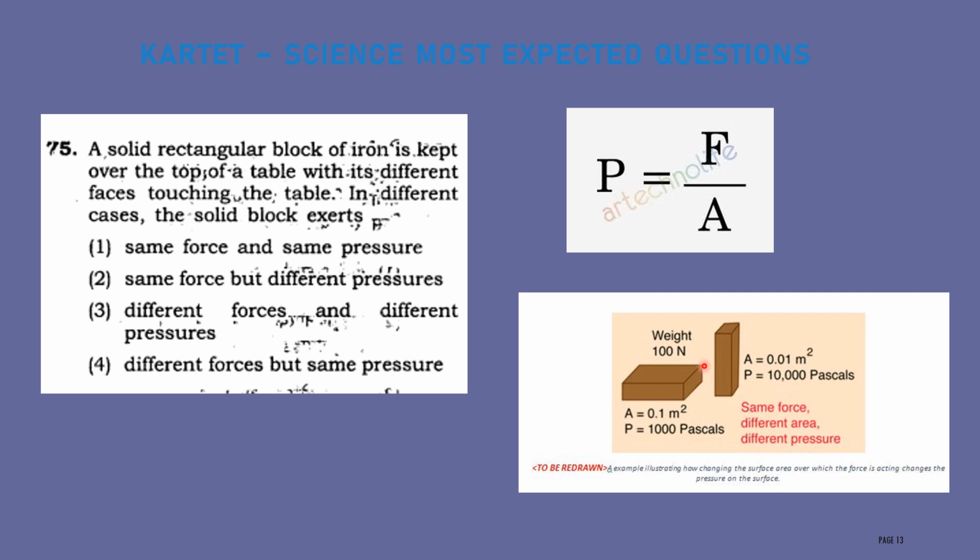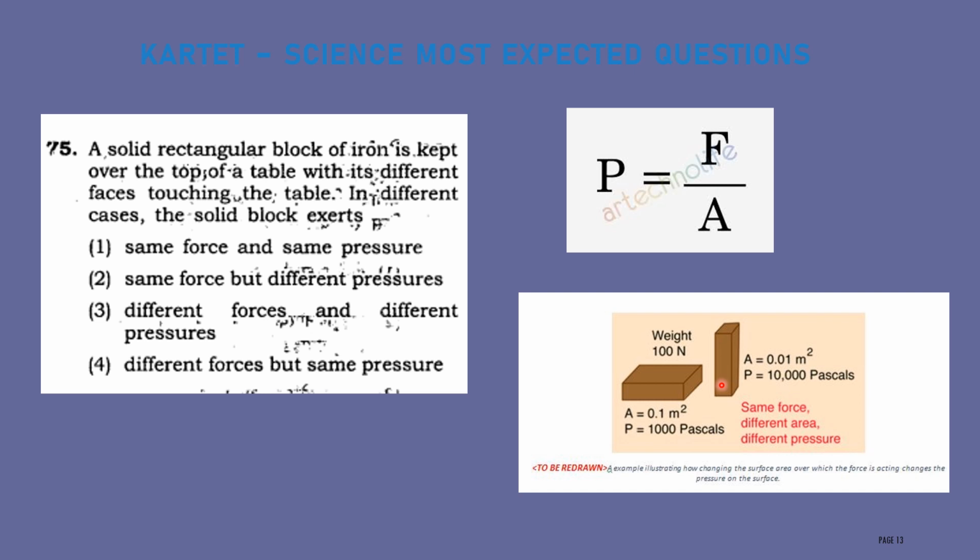Coming to the pressure, if you keep the rectangular block horizontally, then this block covers more area. Therefore, pressure will be less. Consider this area is 0.1 meter square, then pressure is 1000 pascals in this position. Consider another one.